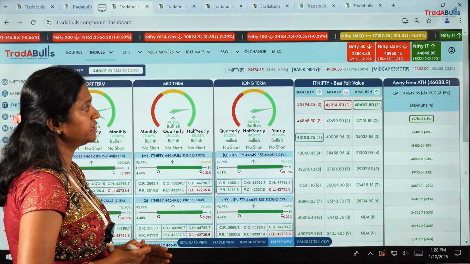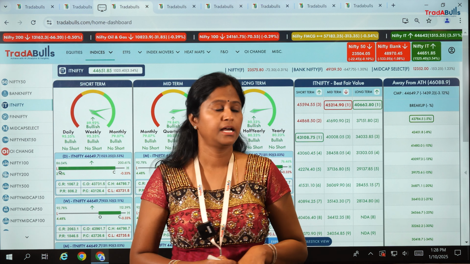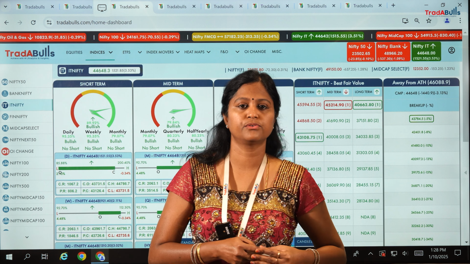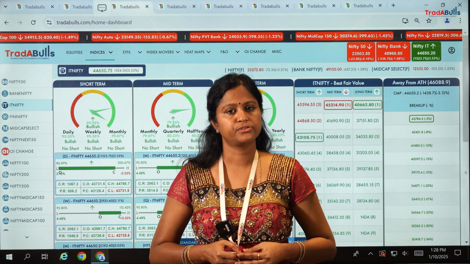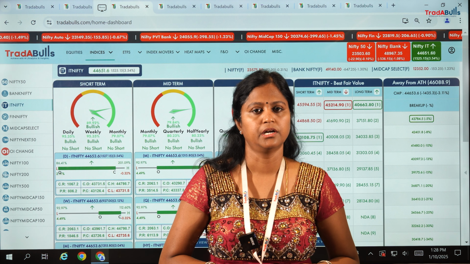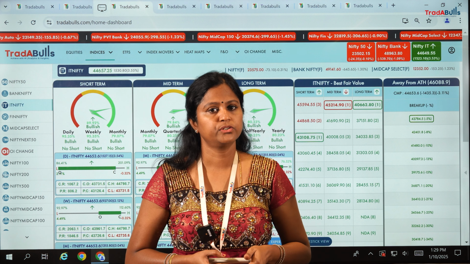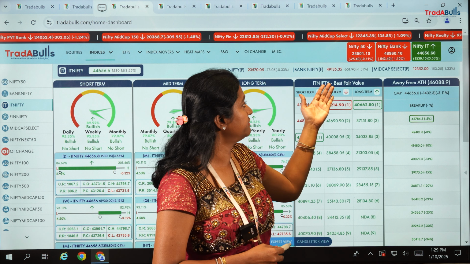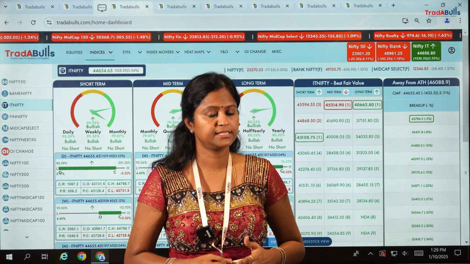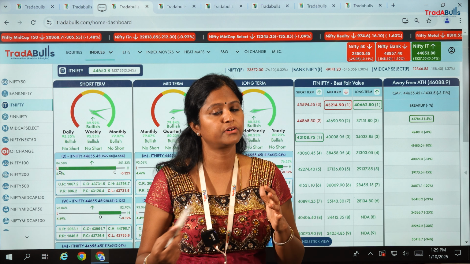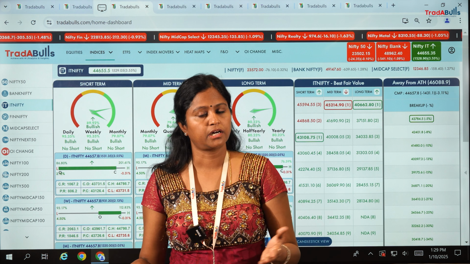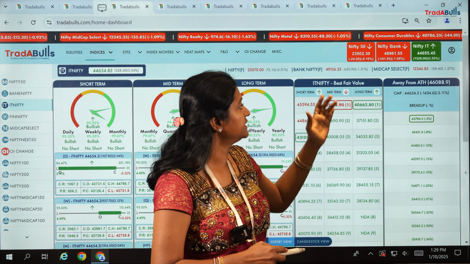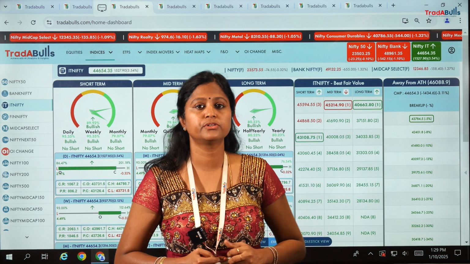So overall, I can say that today Nifty IT has been performing really well, whereas Nifty 50 and Bank Nifty are still showing a downtrend. Let's see how the trend is going to change in the coming weeks, from Monday. I'll catch you all in the next video on Monday to see how the trends will change and how the market is going to behave for Nifty 50 and Bank Nifty, because this entire week Nifty 50 and Bank Nifty have been in a downtrend, and Nifty IT was also in a downtrend, but today we can see a huge rise. Similarly, we'll see next week how these indices are really going to perform.